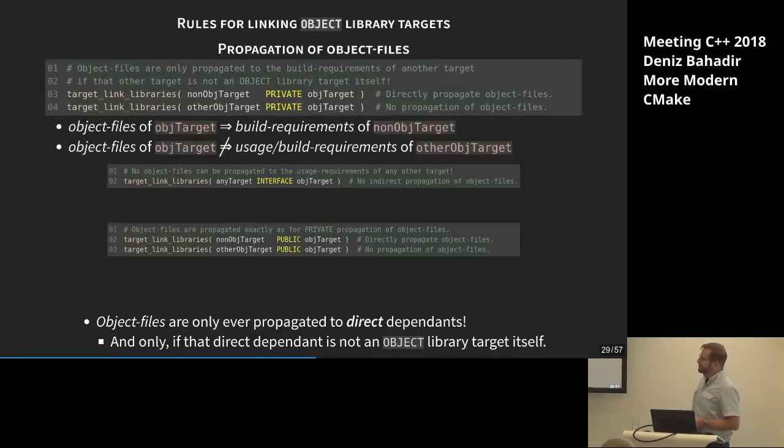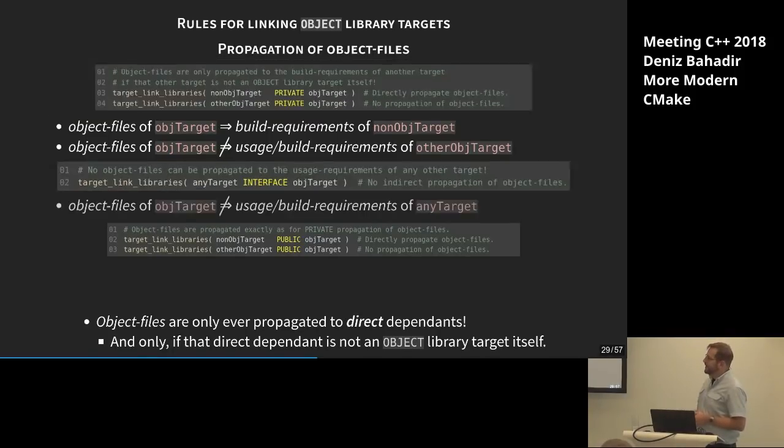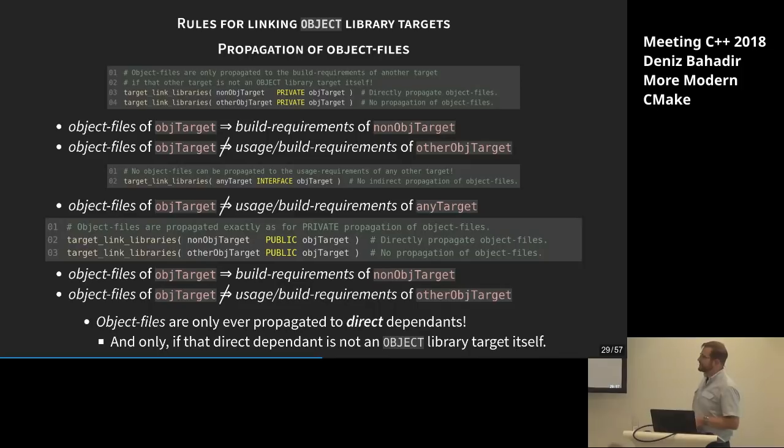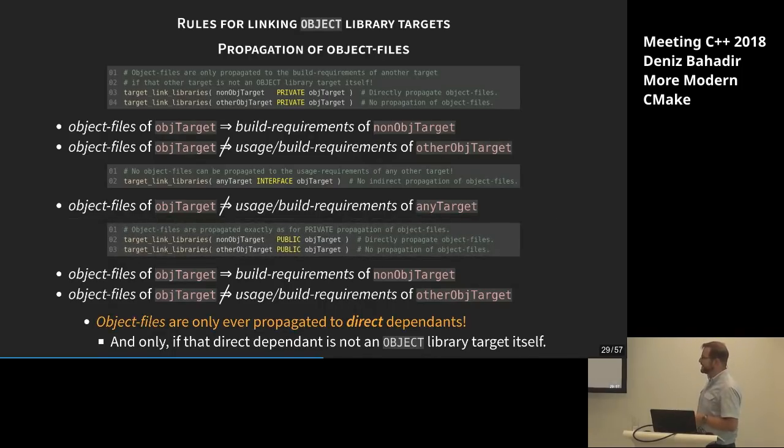So let's look real quick. If you have object files on the right-hand side and you have the private keyword, and on the left-hand side there's not an object target, it gets into its build requirement, while if there's an object target, there's no propagation at all of object files. While if there's the interface keyword, you don't propagate no matter what kind of target is on the left-hand side. And with the public keyword, it's similar as if you write private regarding the object files. So you have to keep that in mind. Okay, these are the interesting quirks that we have there.